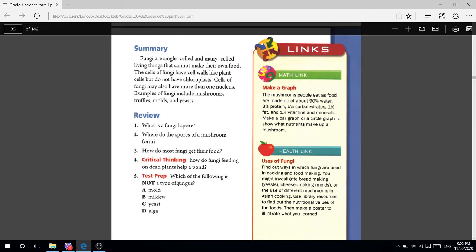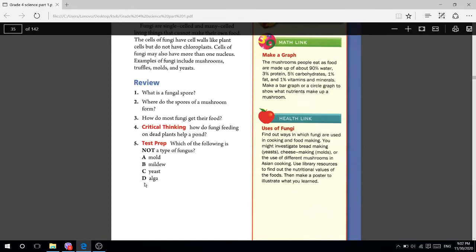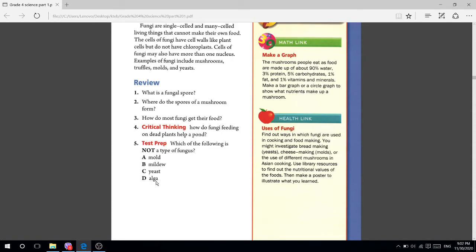Test prep. Which of the following is not a type of fungus? Mold, mildew, yeast, algae. Which one is not a fungus? The answer is letter D. Algae is not a type of fungus. Circle letter D, this one is not a fungus.